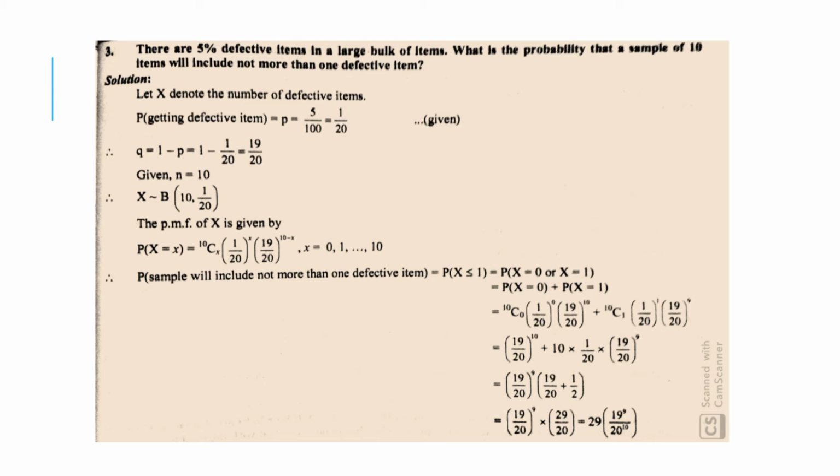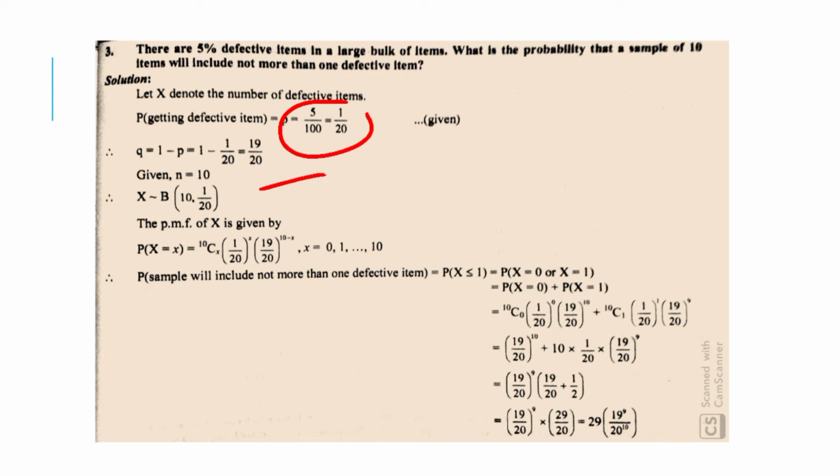So the probability of getting a defective item is p, which is 5% as given, which is equal to 5 upon 100, which is equal to 1 upon 20. This is given, so we get p. Now we will find q by the formula p plus q is equal to 1. Therefore, q is equal to 1 minus p, which is equal to 1 minus 1 upon 20, which is equal to 19 upon 20.